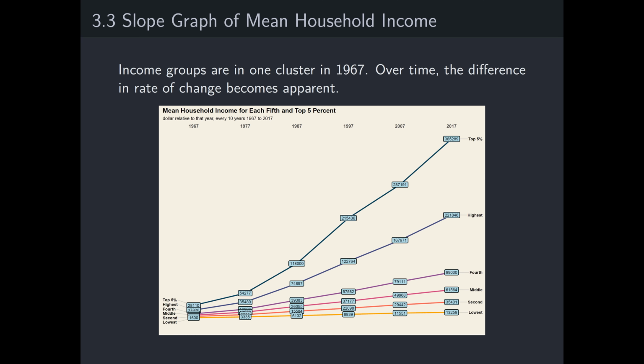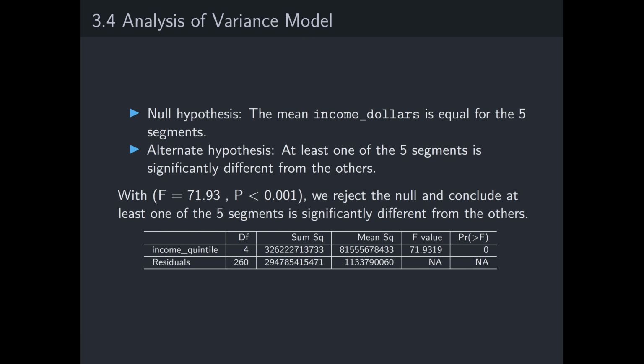If we consider a slope graph of mean household income, and we look at 1967, all of the income groups are clustered together. None of them are making more than $30,000, and every decade it becomes more and more apparent that the rate of change differs for these income groups. And if we look at 2017, the bottom 80% combined do not make more than the top 20%. We have sufficient visual evidence now to prove the hypothesis mathematically.